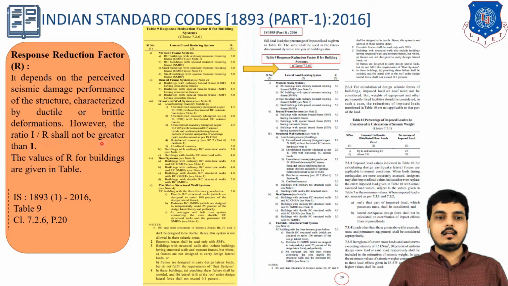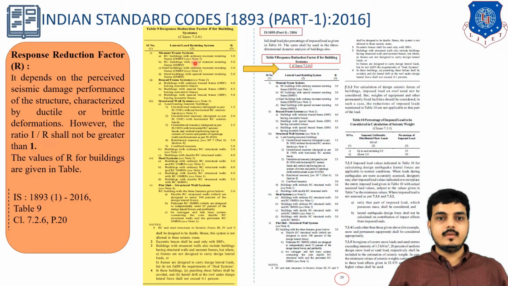Now I by R shall not be greater than 1. Now we have used this term I by R in the equation of AF, so it should not be greater than 1. Now the value of R is given in IS code page number 20, clause number 7.2.6 and table number 9. Here you can look.